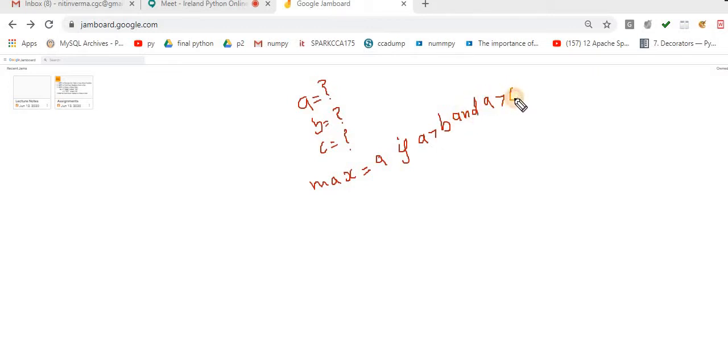Find the greatest number between 3 numbers. I am taking the value of A, whatever value, the value of B, whatever value, and the value of C, whatever value. For this case, I am getting the maximum value among these values with the help of the ternary operator. Very simple. A, if A is greater than B, and because I am comparing 3 numbers, and A is greater than C. If both of these conditions are true, then what value will be returned? That would return A.